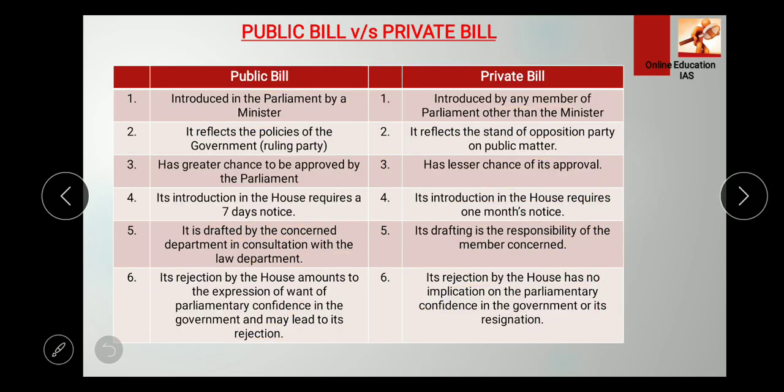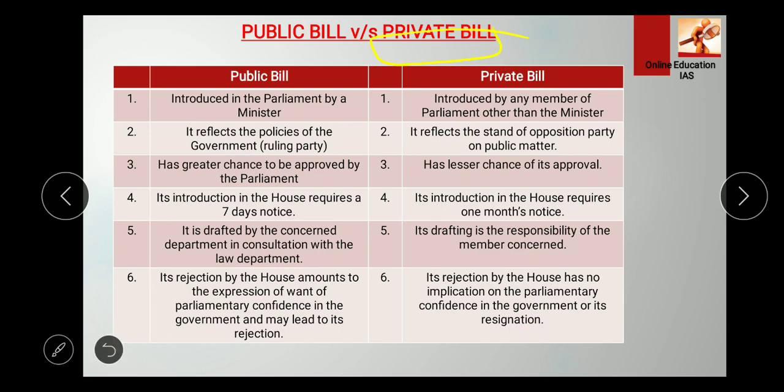Now we proceed. Here I have compared the public bill versus the private bill, because you can see from the previous year papers that the bill has been focused upon, like the private bill and public bill. I haven't shared any example over here, because I think in 2017 or 18 there was a question about the private bill asked directly.